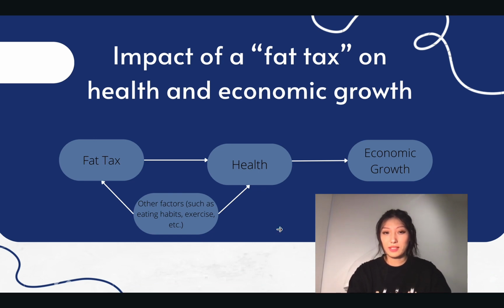Finally, let's talk about the impact of a fat tax on health and economic growth. The directed acyclic graph (DAG) is an effective visualization tool for representing cause and effect relationships. When assessing the impact of a fat tax on health and economic growth, the DAG diagram can be used to briefly represent the key cause and effect relationships in the study. In this DAG diagram, arrows represent the direction of cause and effect.